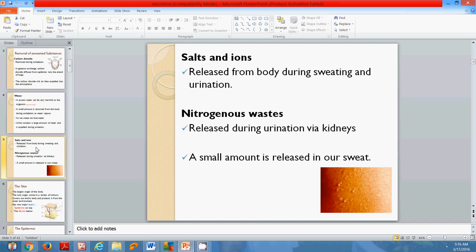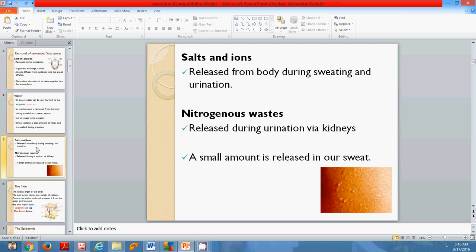Whenever you sweat, some amount of salt is released, and that is why when the sweat runs down into the mouth region, you actually taste it salty. The next waste is nitrogenous waste, and that nitrogenous waste is urea, released during urination via the kidney.